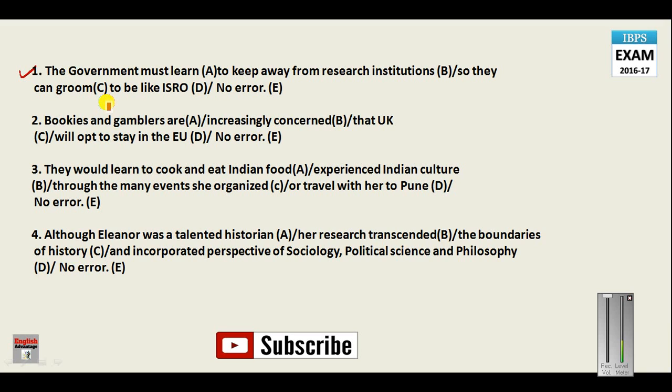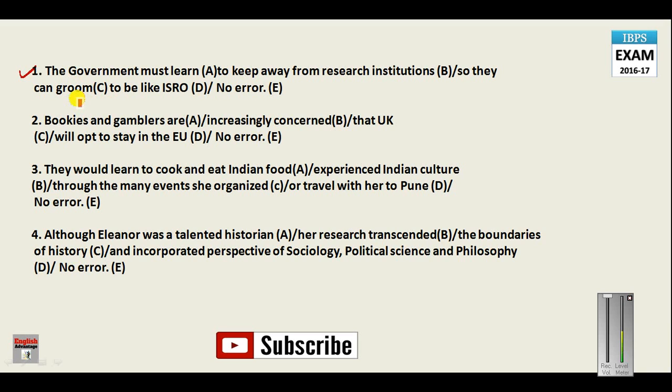Just pay attention to my words. They can be groomed, they can be developed by somebody. The organizations or research institutions will not groom themselves. They will not groom on their own. You have to groom them. So they will be groomed by someone. Obviously this sentence should be written in passive voice, not in active voice, because the research institutions will be groomed by the government.